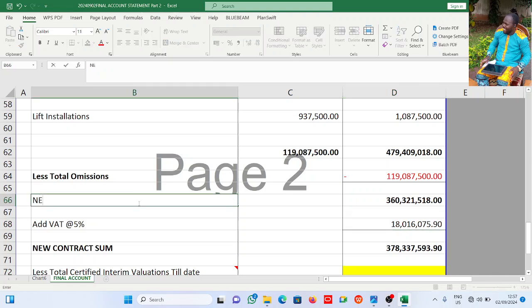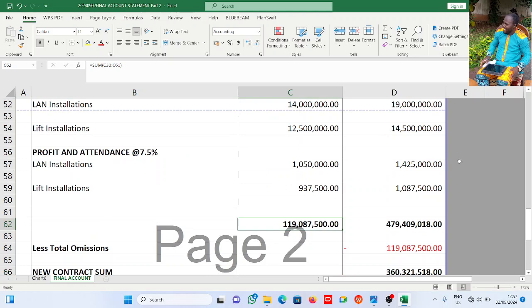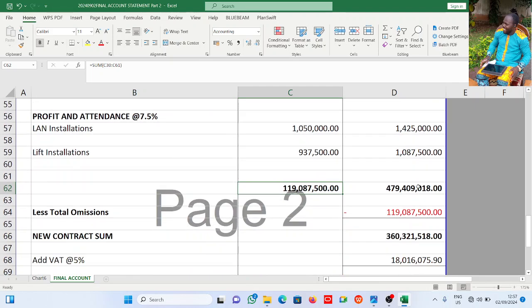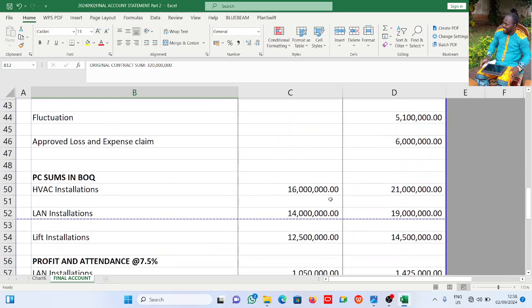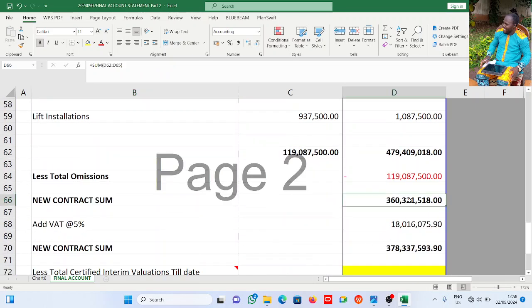This is the new, let me put the contract sum, right? It is a new contract sum because it now shows the original position of the project. This is what was signed at tender, but upon execution towards the final stage of the project, this is what it is turning out to. See it here, 360 million, but when they signed the contract it was 320 million. Now you see why it is called the final account. When they sign it is 320 million, but when they execute it now, at the end of the day, it is now 360 million.